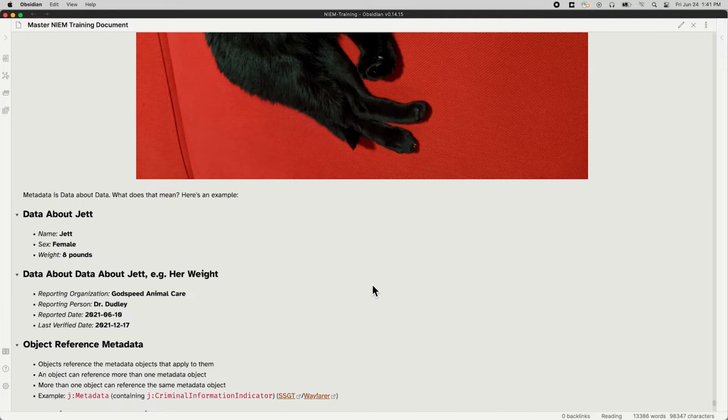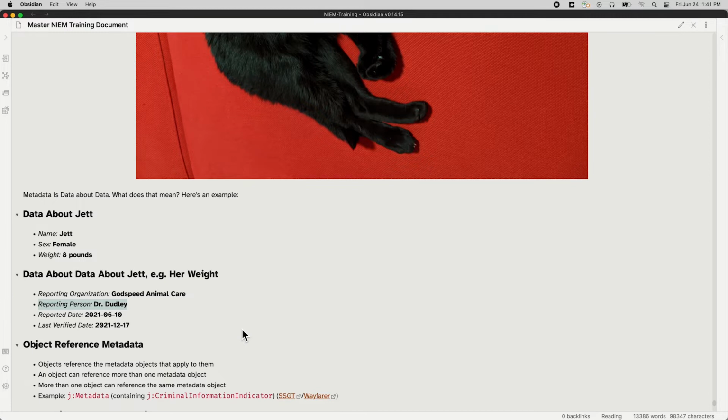For example, about her weight. Sure, she weighs 8 pounds, but where did we find that out? Who told us that? When did they tell us that? When was it verified? So, for example, the reporting organization, Godspeed Animal Care. That's just our local vet place, and they're right around the corner from us, and they're great folks. So that's where we go. Which organization reported that weight? Godspeed Animal Care. Who was the reporting person? Oh, that'd be Dr. Dudley, our vet, and she's awesome. She's wonderful. So she was the one who reported the weight.